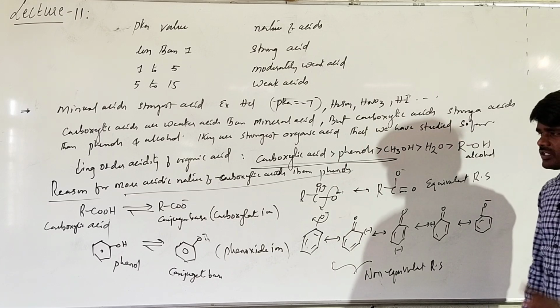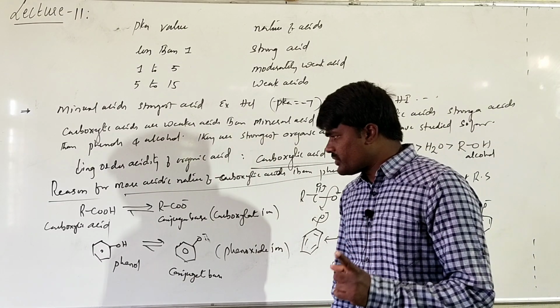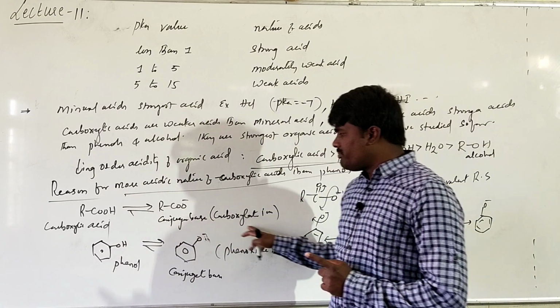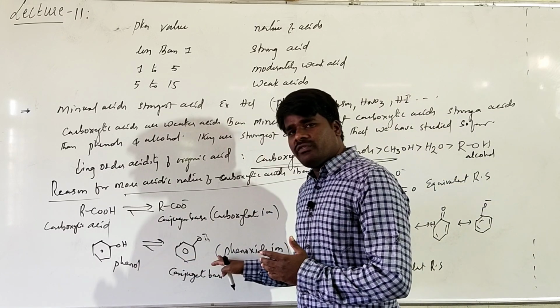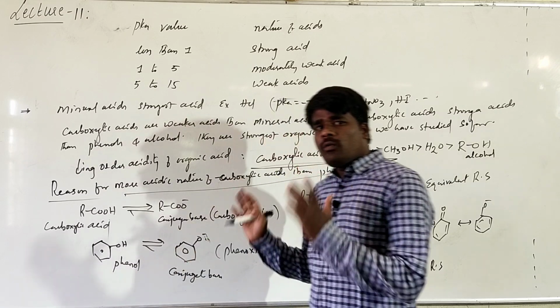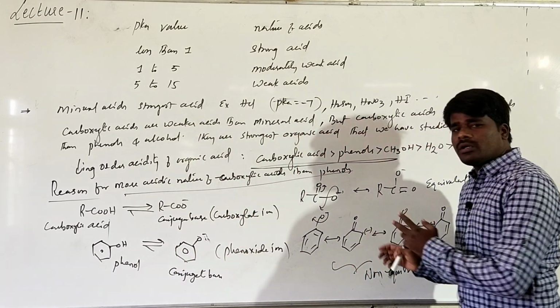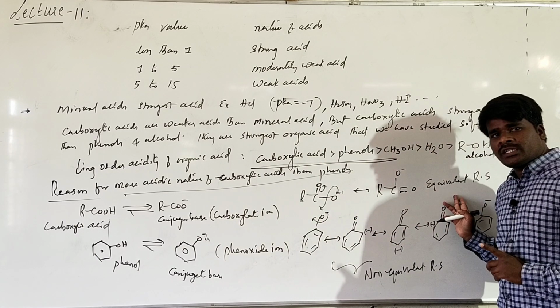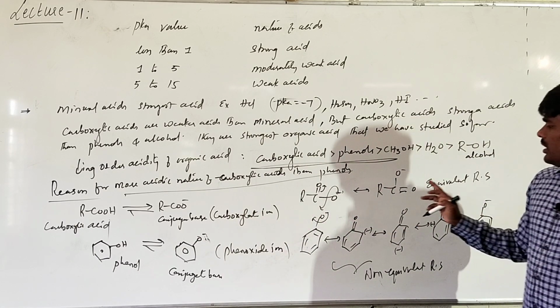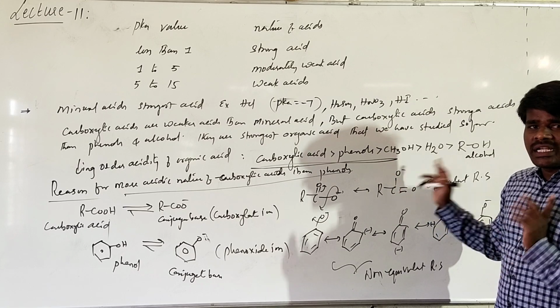So the first reason for the more acidic nature of carboxylic acid is that the conjugate base of carboxylic acid is more stable than the corresponding conjugate base of phenols. What is the reason for the more stability? Because the carboxylate ion is stabilized by two equally contributing resonating structures, and the negative charge is present on the more electronegative oxygen.